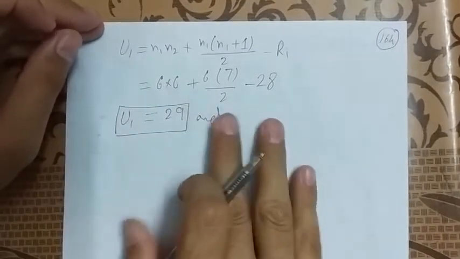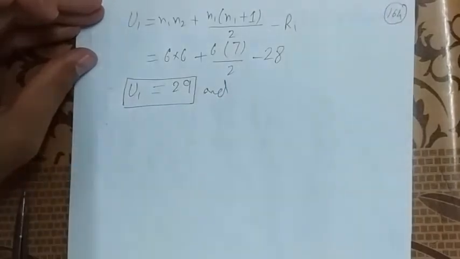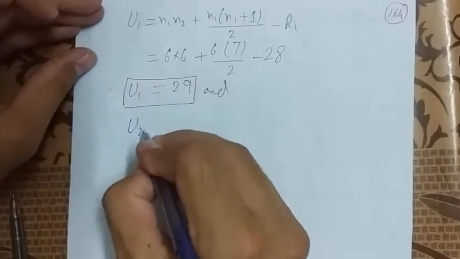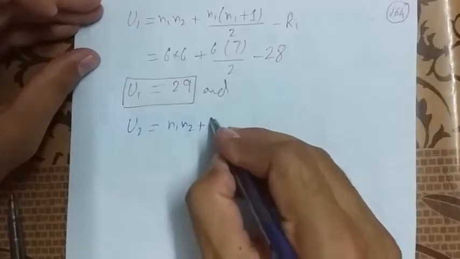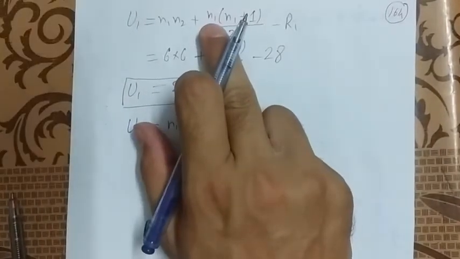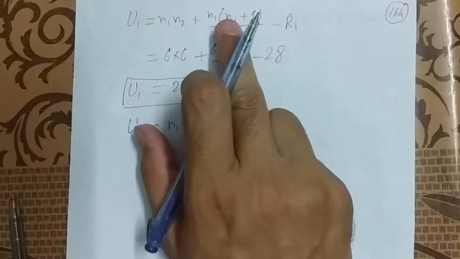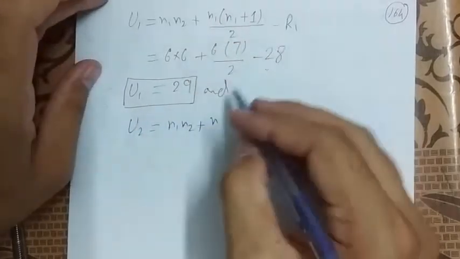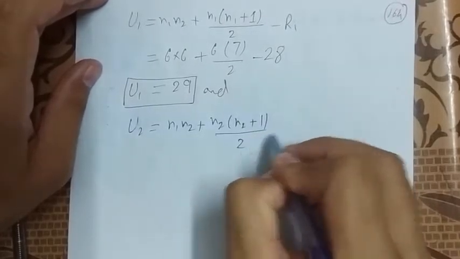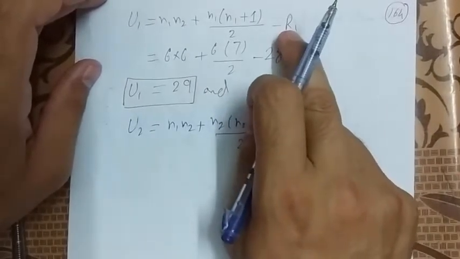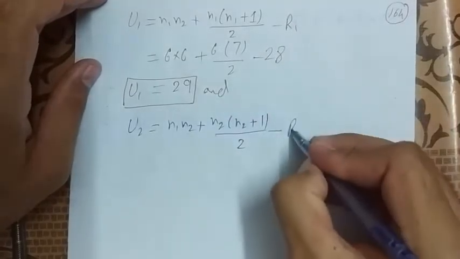And for U2, students, the formula is N1 N2 plus N2 into N2 plus 1 over 2 minus R2, only replacing N1 with N2 and R1 with capital R2.